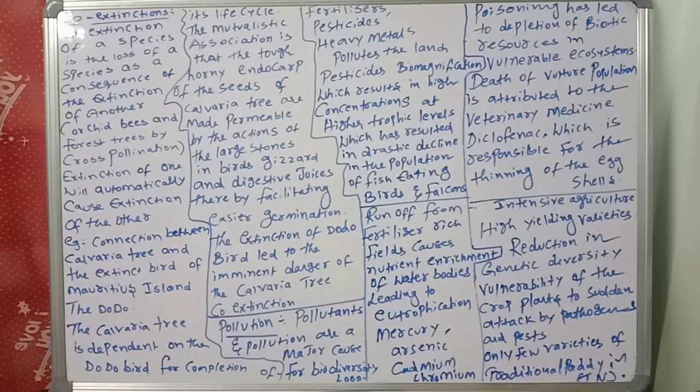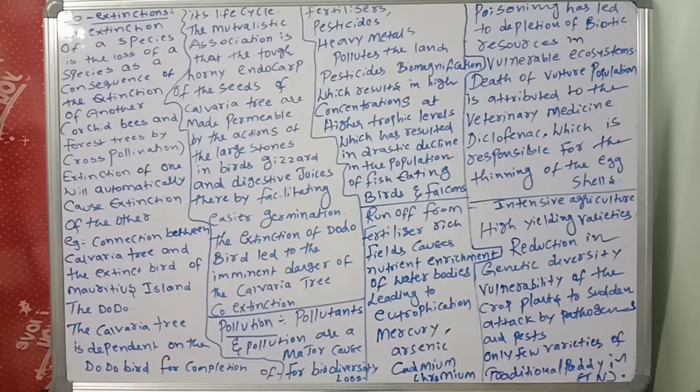Majorly, a gaseous pollutant, for example, is carbon dioxide. A chemical pollutant, for example, is benzene. Another example I am telling is DDT. Physical pollutants include different waste products. So like this, so many pollutants are there which cause pollution.